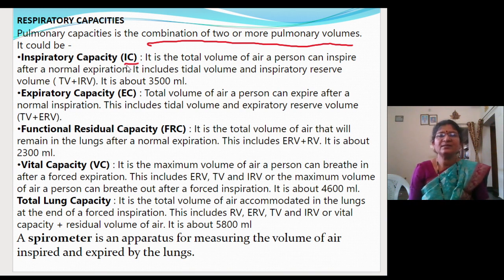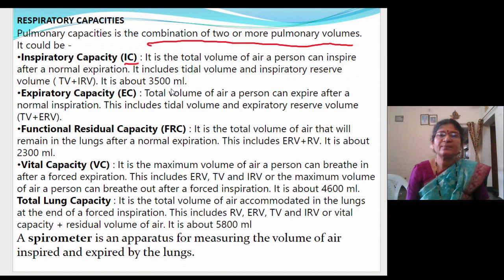What is inspiratory capacity? It is the total volume of air a person can inspire after normal expiration. It includes tidal volume and inspiratory reserve volume.